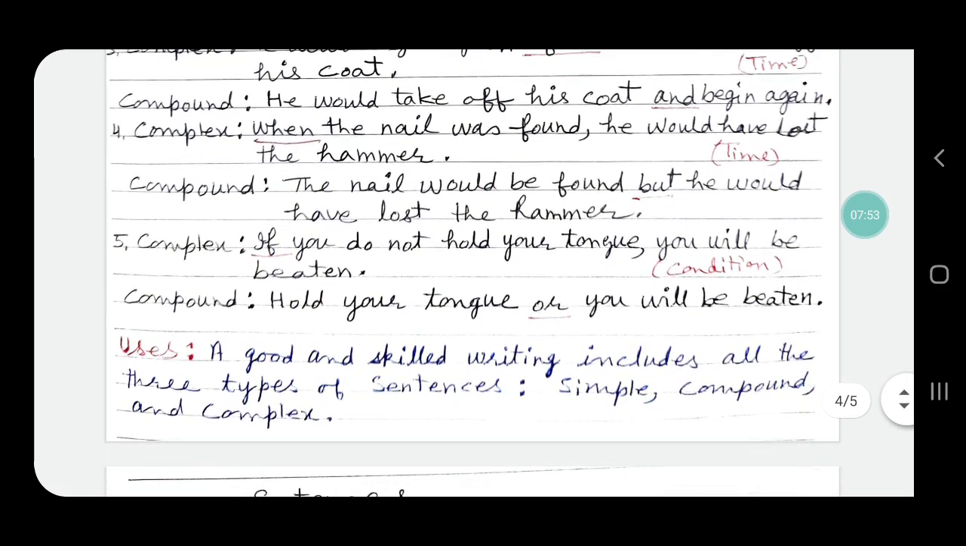Next, sentence number 5, if you do not hold your tongue, you will be beaten. This shows condition. The compound sentence will be, hold your tongue or you will be beaten. The conjunction or is added to make it a compound sentence.